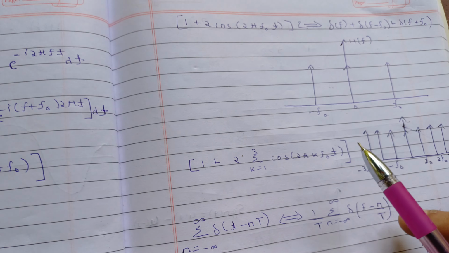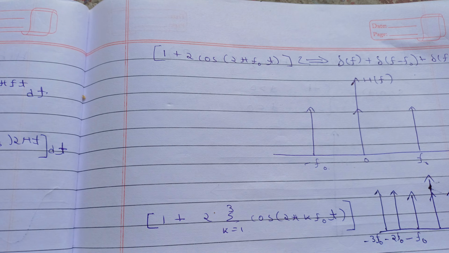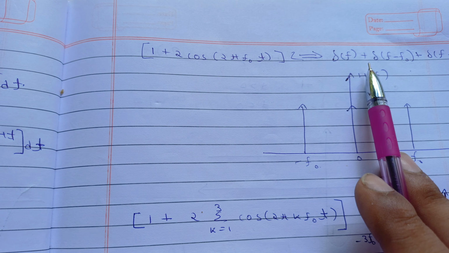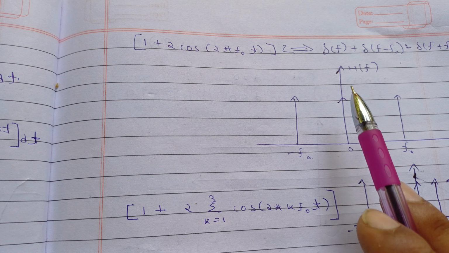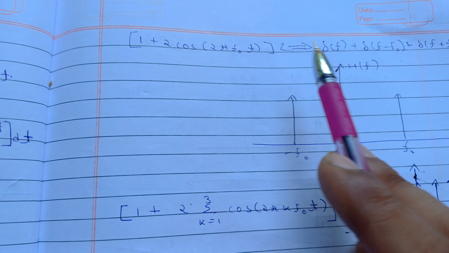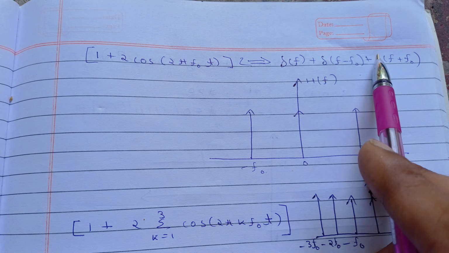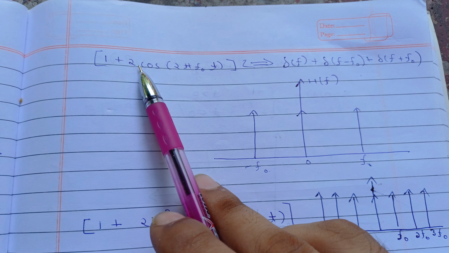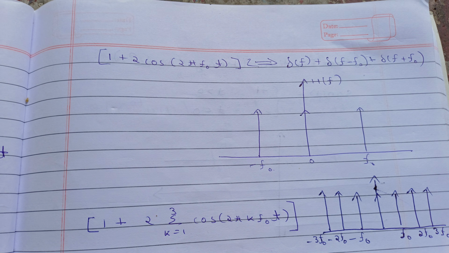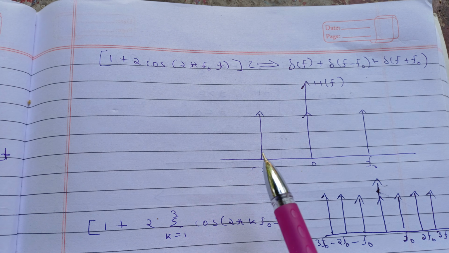So let's say if we have this kind of function, then how can we transform this? It is 1 plus 2 cos 2 pi f naught t. For the 1 it will be delta f only, so it will be a spike at only a single point. And for the cos we already found this value. For the cos it will be f minus f naught and f plus f naught. So for this complete function you will get spikes at these three. Now this coefficient is 2, so a by 2 will give you 1, so that's why you are getting the same spike. Okay, so it is 1 here, and for this also you will get a by 2 as 1, so spikes will be the same.